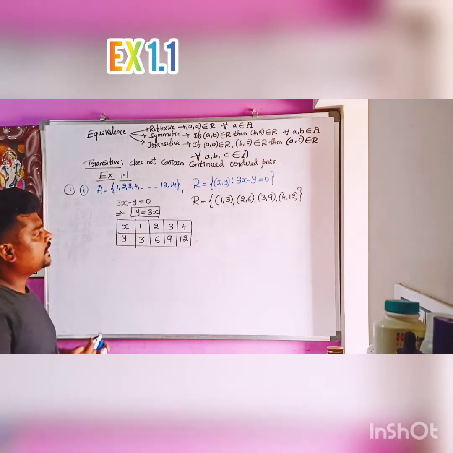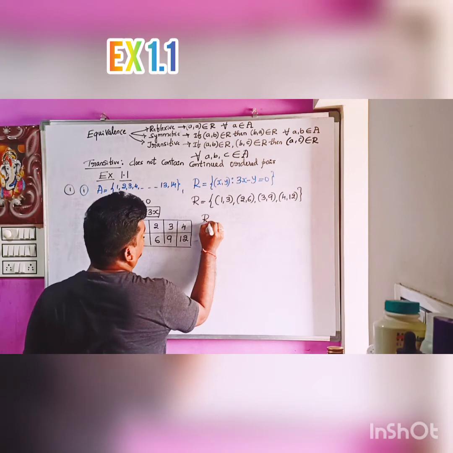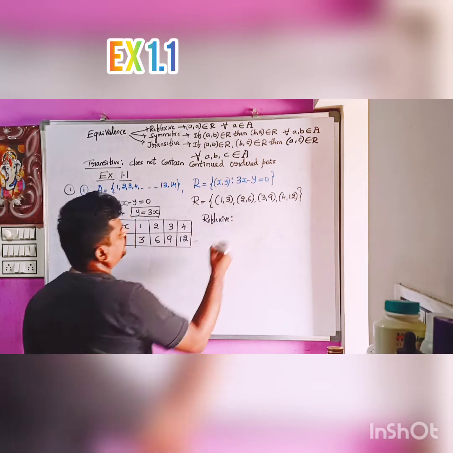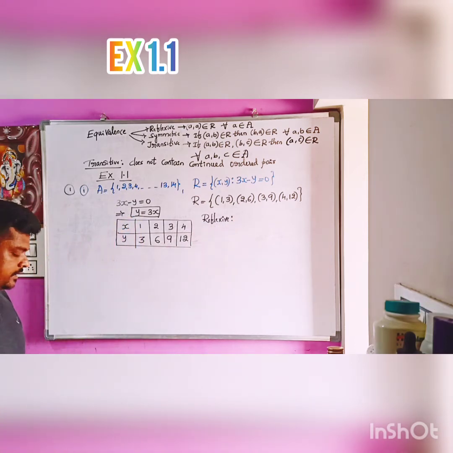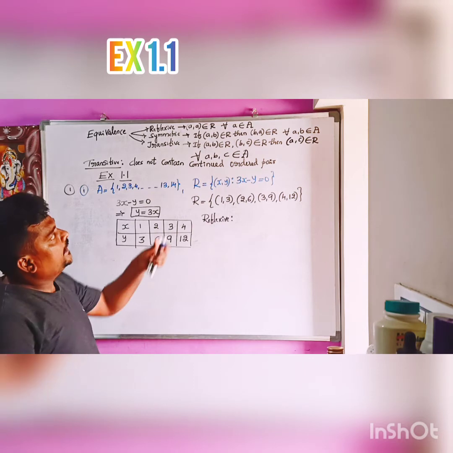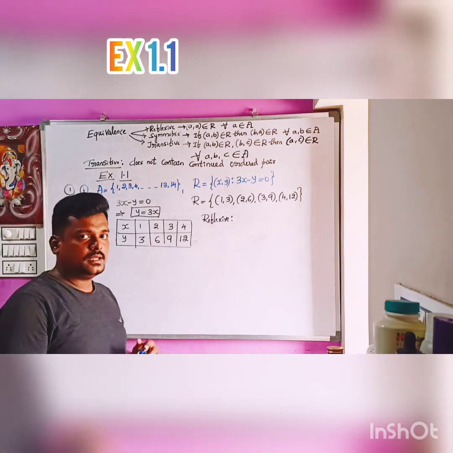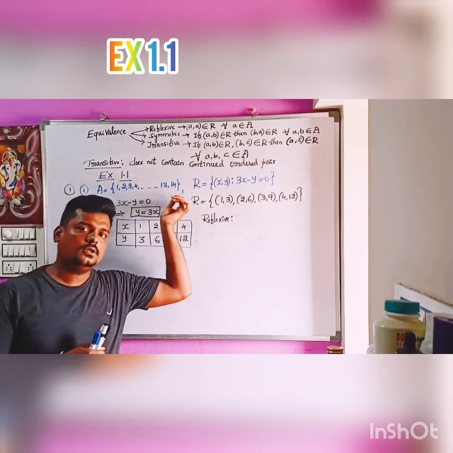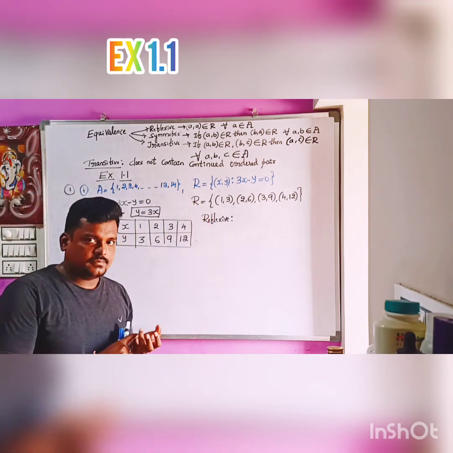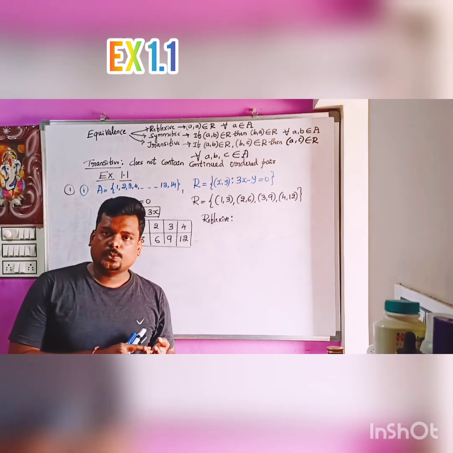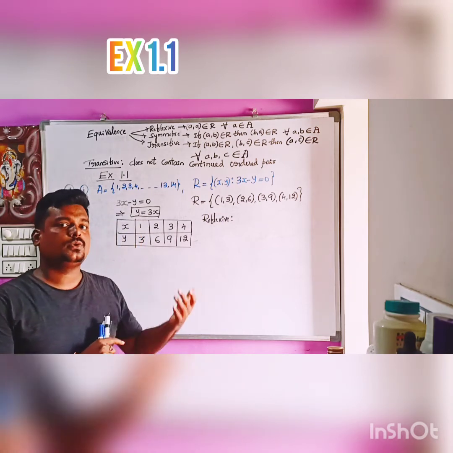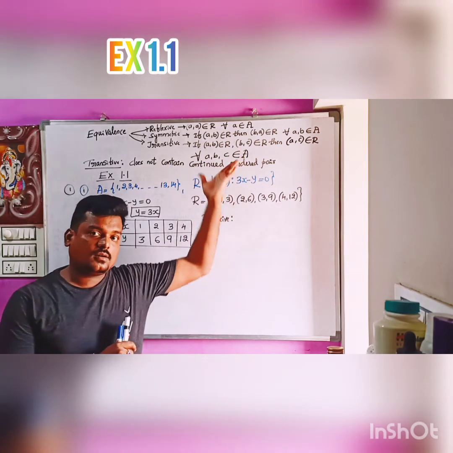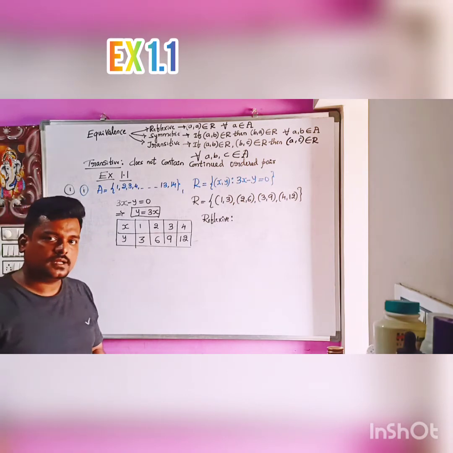Now we have to check reflexive, symmetric and transitive. First, reflexive. Is it reflexive? See, for reflexive we need (a,a), that means (1,1), (2,2), (3,3), because the elements are 1, 2, 3, 4 up to 14. So for reflexivity (1,1), (2,2), (3,3), (4,4), like that up to (14,14) must be there. But no such ordered pairs exist, so therefore it is not reflexive.